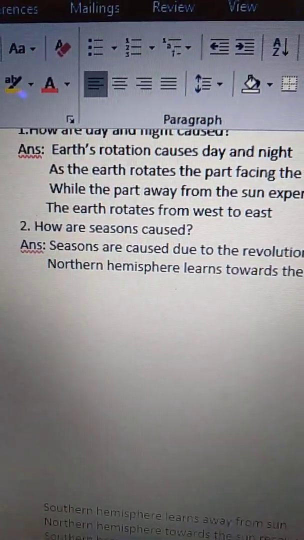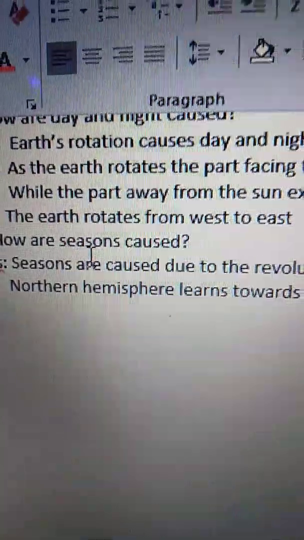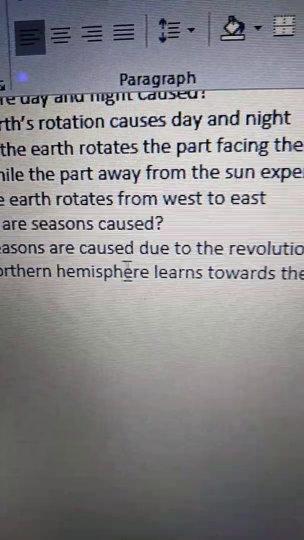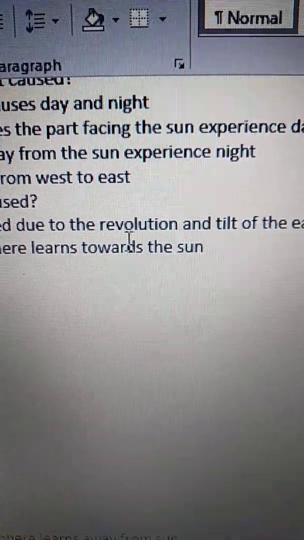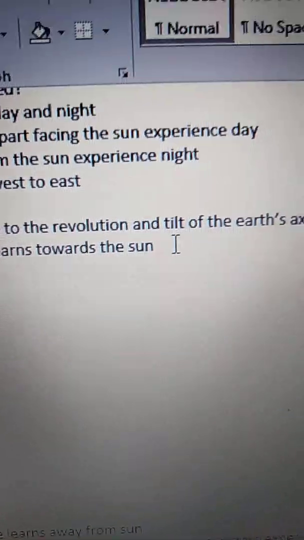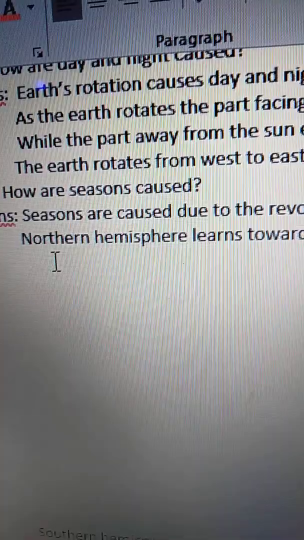Now see the second one. How are seasons caused? Seasons are caused due to the revolution and tilt of Earth's axis.